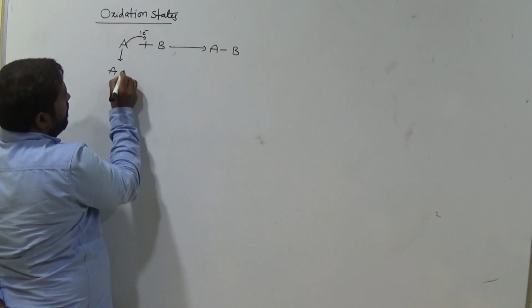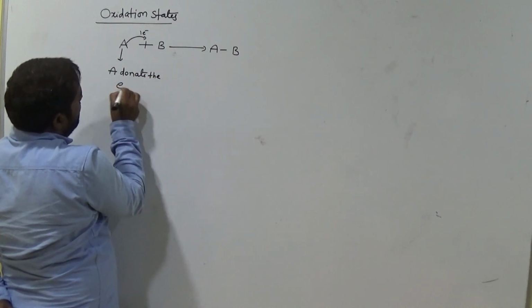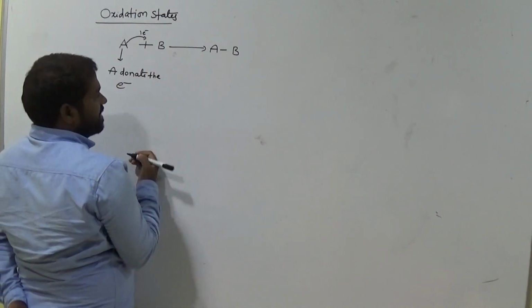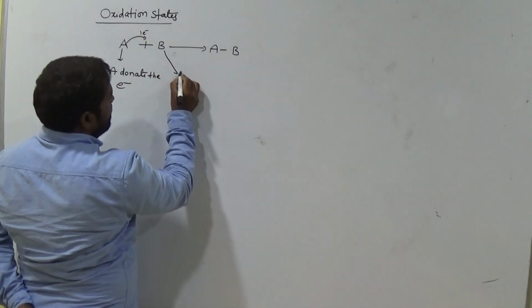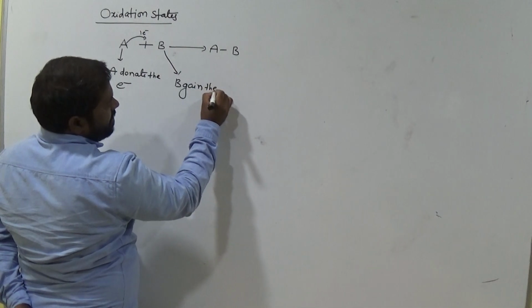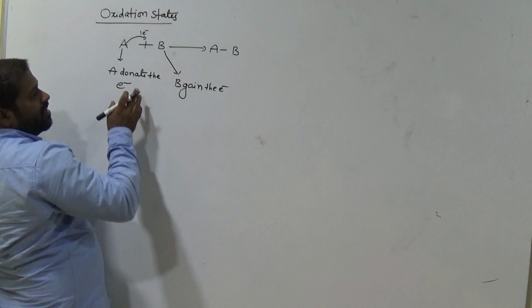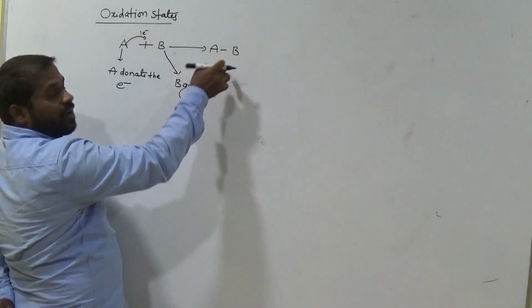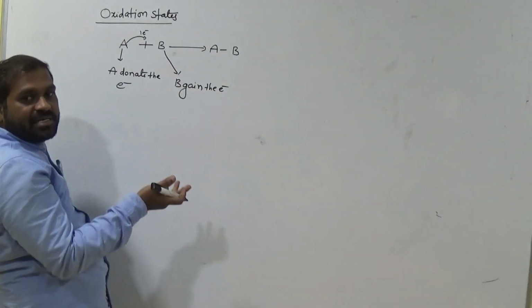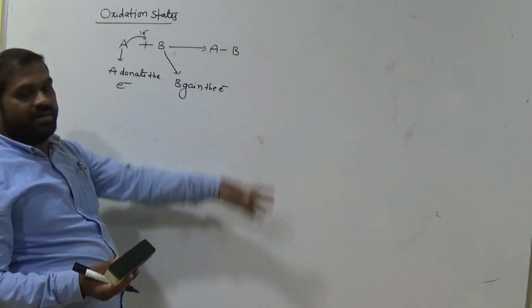A donates the electron, B gains the electron. So in order to form the bond, some of the atoms lose the electron, some of the atoms gain the electron, then it gives an AB bond.